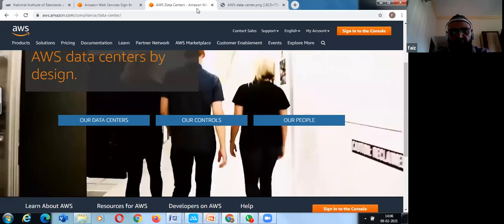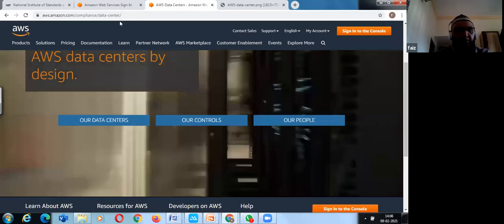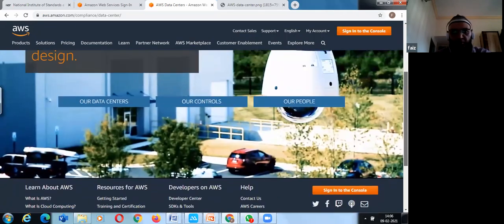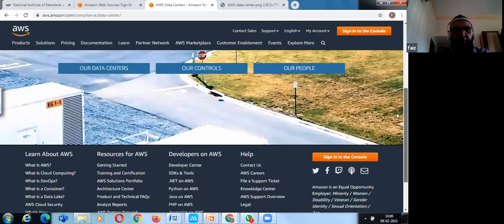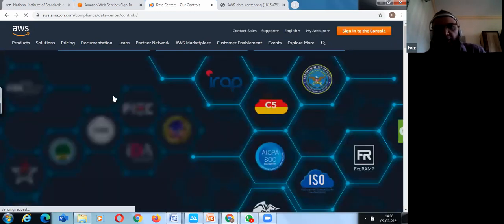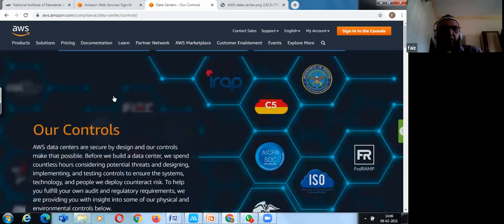Before I continue on this, I'll share this link in the chat box or on WhatsApp. It shows what the requirements are in AWS data centers. Now if you talk about AWS, it has a very global reach, and why is it so? Because it is into retail business also, right? Like it sells you many stuff, books, and many products and other things. So for them also, it is necessary to grow at every point across the world.